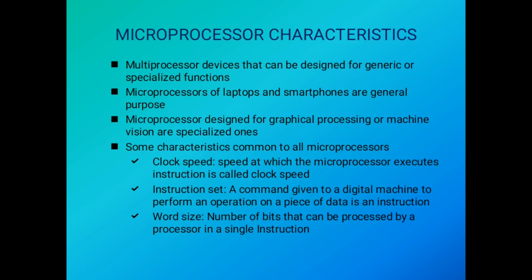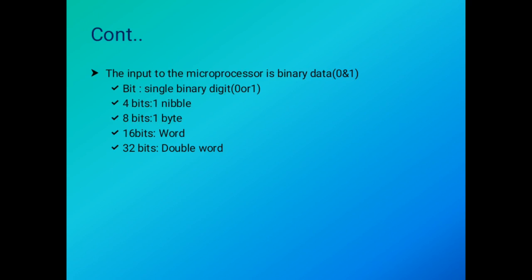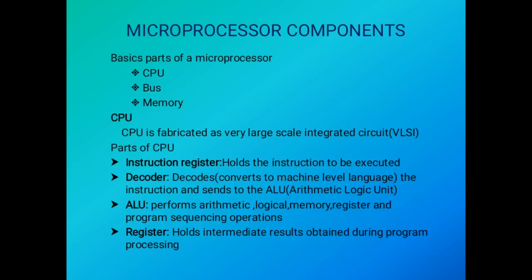Next, look at the word size. Number of bits that can be processed by a processor in a single instruction is word size. Usually, it is 4-bit, 16-bit, 32-bit or 64-bit word size. The input to the microprocessor is binary data, 0 and 1. Bit is nothing but a single digit, 0 or 1. If you group 4 bits, it is called a nibble, 8 bits is a byte, 16 bits is a word, and 32 bits is a double word. Let's see the components of microprocessor.